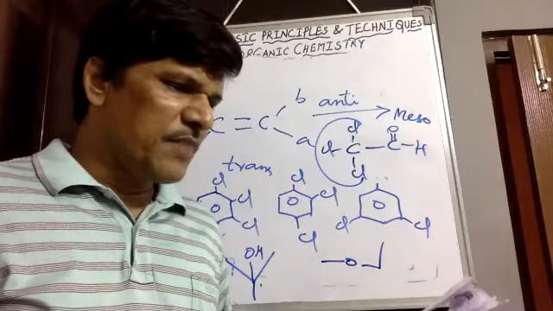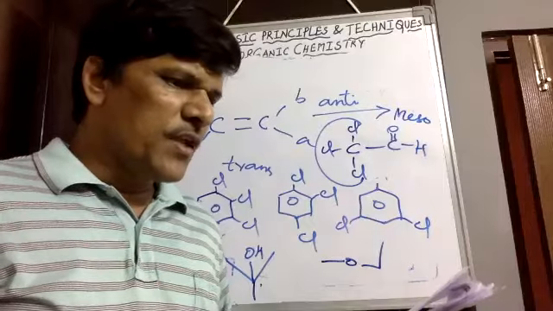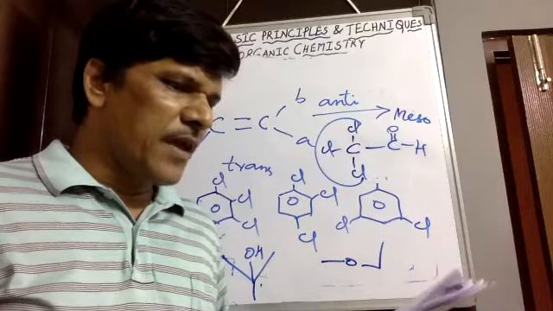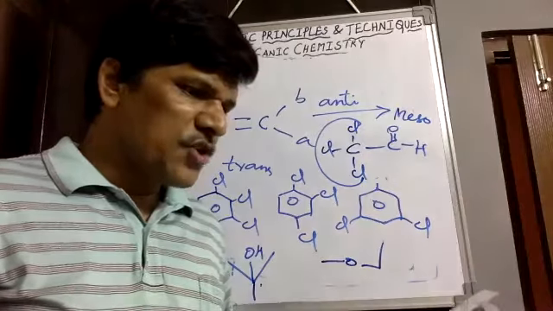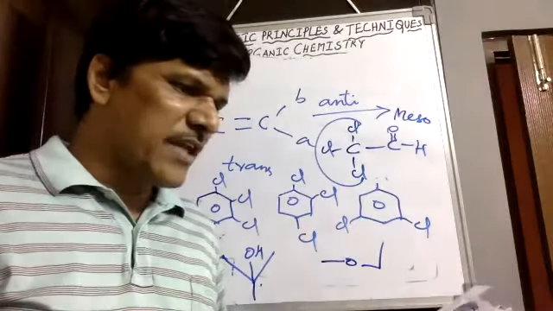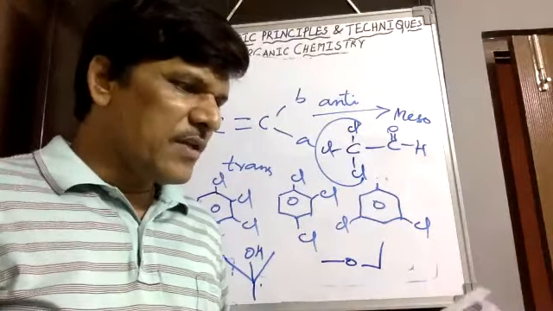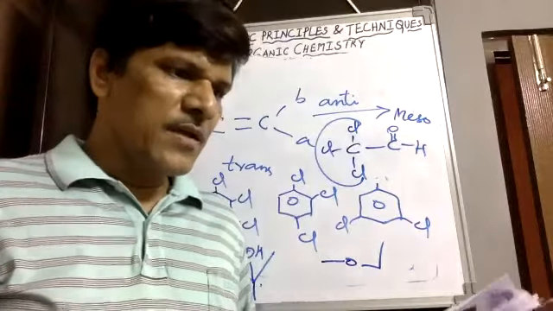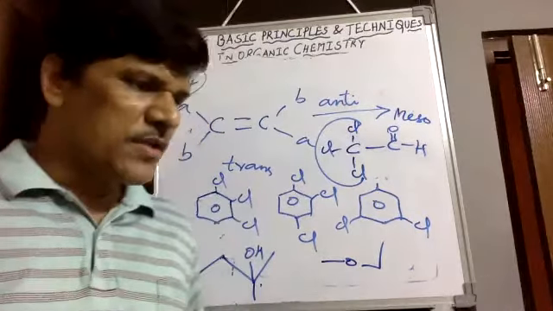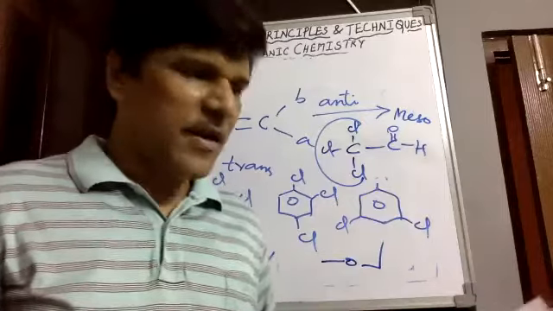Then 1-butene, 2-butene, like that, we take 2 geometrical isomers for it. Total 6 isomers we would get for question number 100.